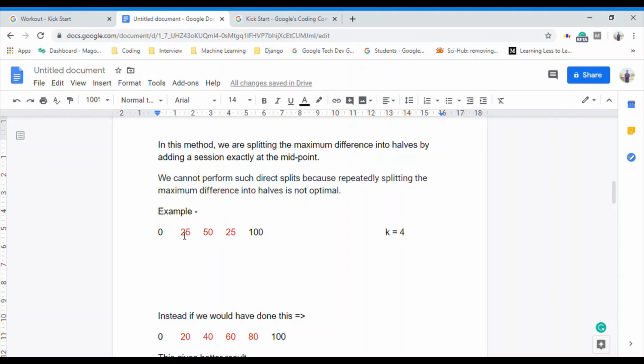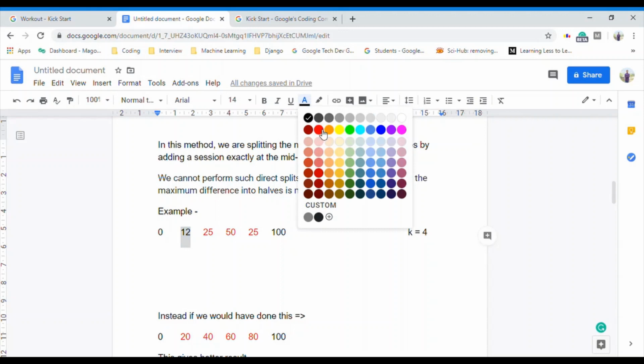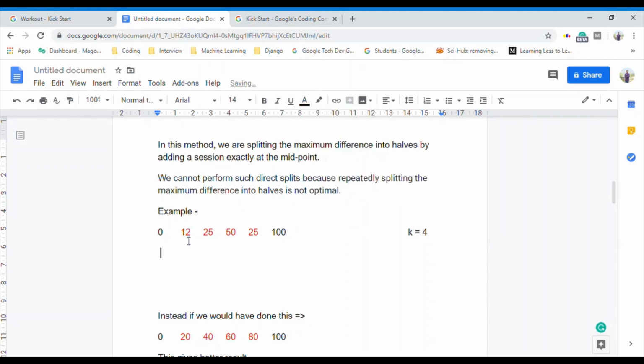I can add it over here, right, to break this into 2, but my answer is 25 between this, sorry, it is 75 and this, right? So I have added 4 new sessions at 12, 25, 50 and 75. But my answer is this.